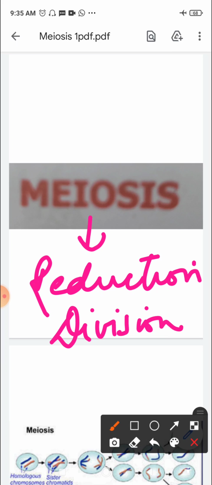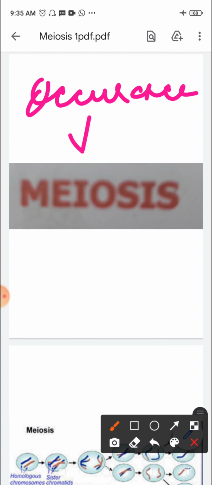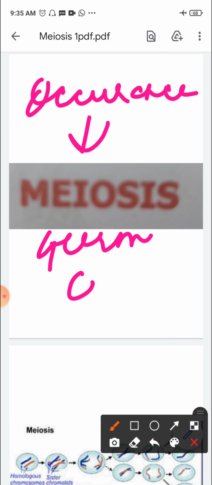Now where does this occur? It takes place in the germ cells. What are germ cells? Those which give rise to gametes in sexually reproducing organisms.